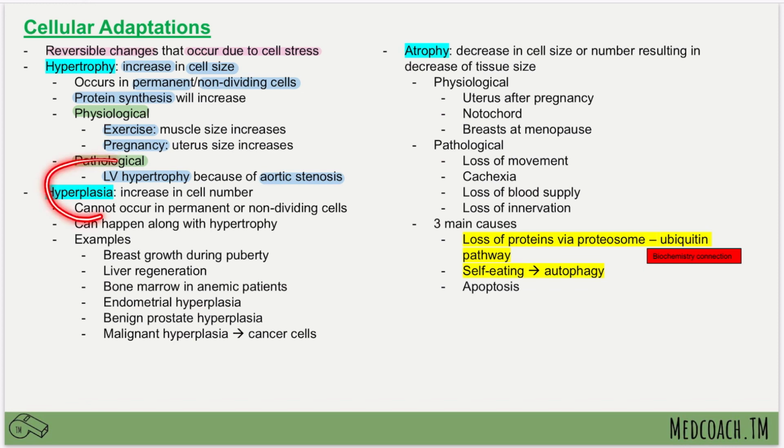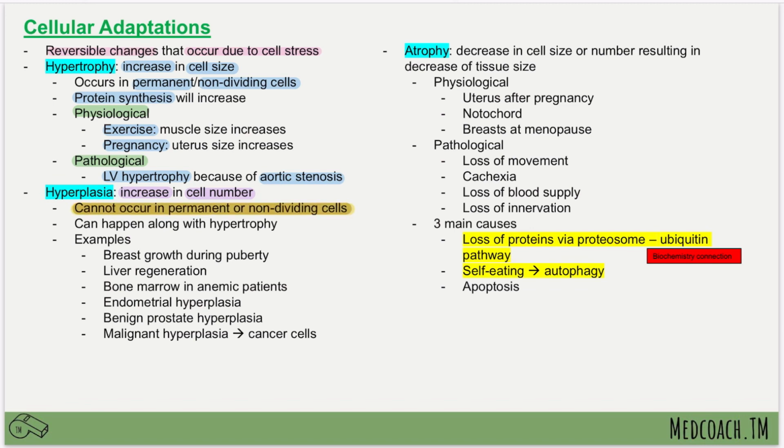Then we have hyperplasia. Hyperplasia often gets confused with hypertrophy, but something key that you need to remember about hyperplasia is that it's an increase in the cell number. Where hypertrophy was an increase in the cell size, hyperplasia is an increase in the cell number. So what this means is that it is unable to occur in permanent or non-dividing cells. And this is a really high yield fact, actually. I'm just going to double highlight it also in yellow.